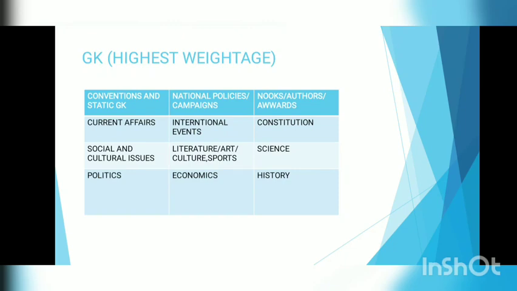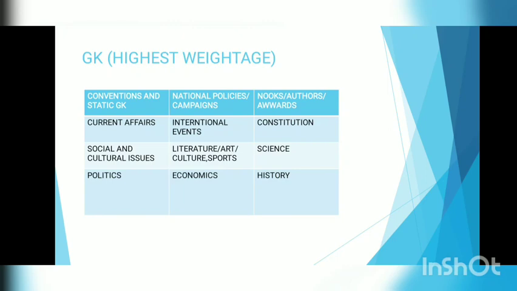It is conventions and static GK. Under static GK come current affairs, social and cultural issues, and politics. From politics GK questions are made. Then national policies and campaigns. There are many new policies, and mainly the recent policies come in the examination.